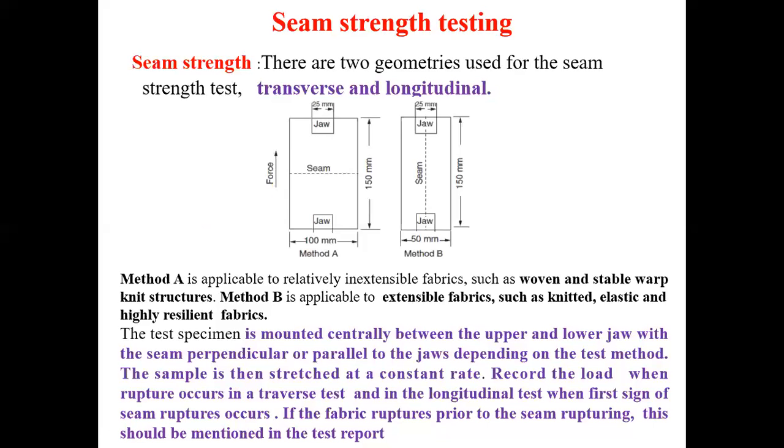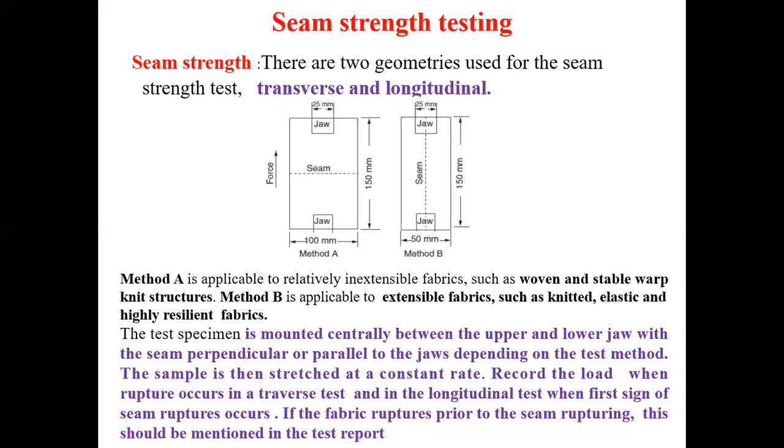Again, I am telling you, seam strength and seam slippage depend on the type of the seam thread. They also depend upon other specifications, which are beyond the scope of the syllabus. Here we are interested in measuring the seam slippage and seam strength.